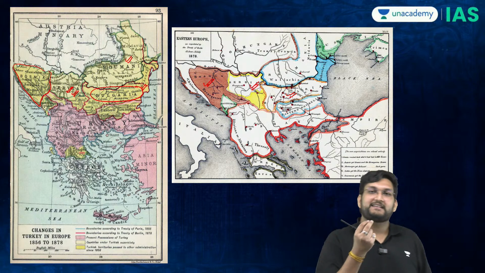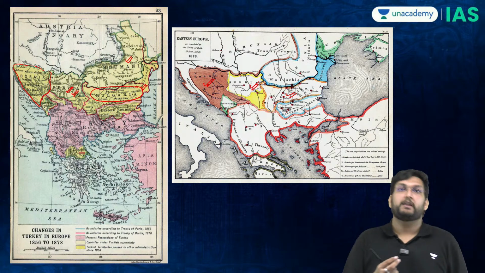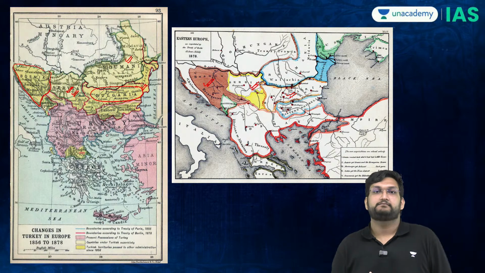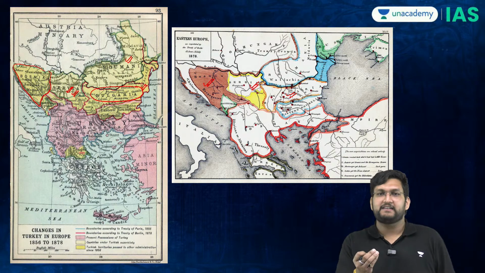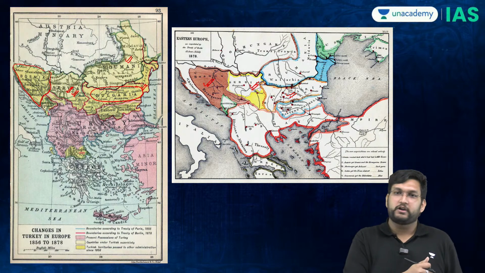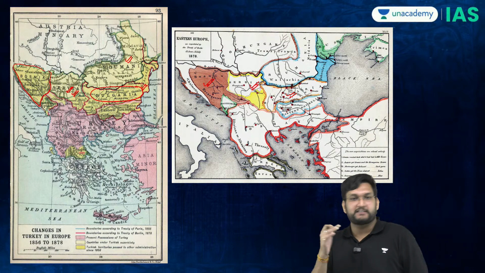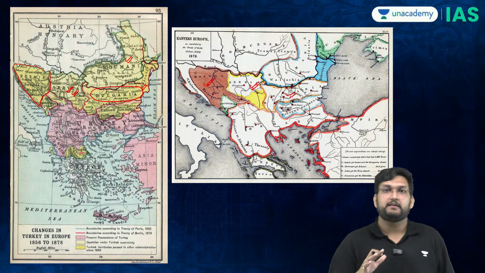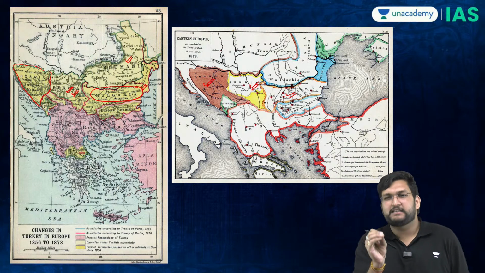Now the Serbians said to the Germans and to the British, give us Bosnia. Please give us Bosnia. If you give us Bosnia, it is already Serbian. We will get access to the sea. Please give us Bosnia.